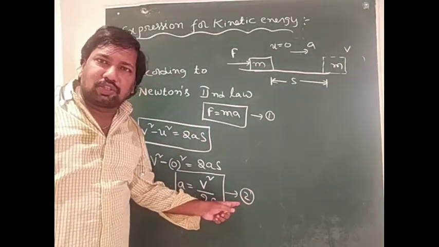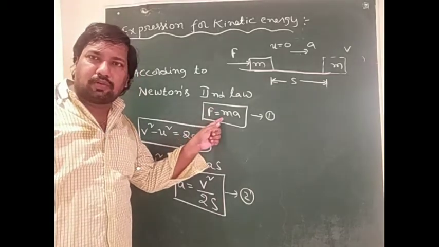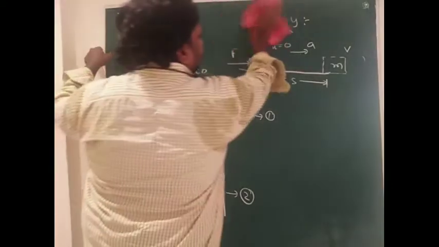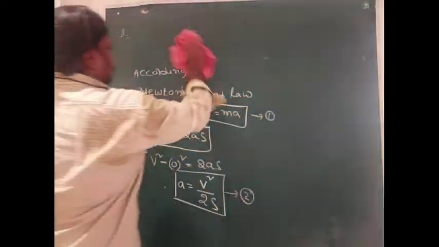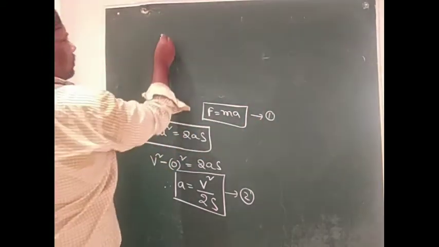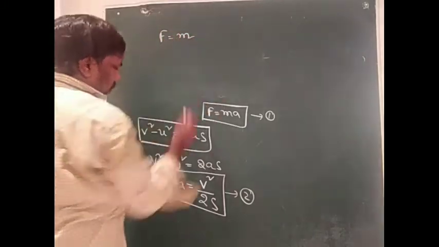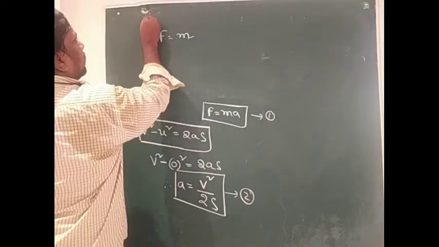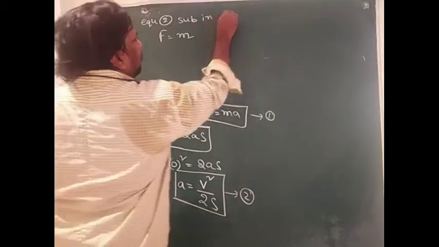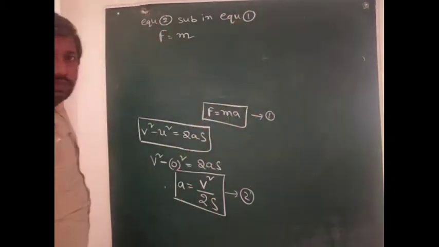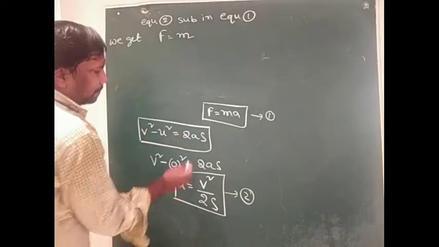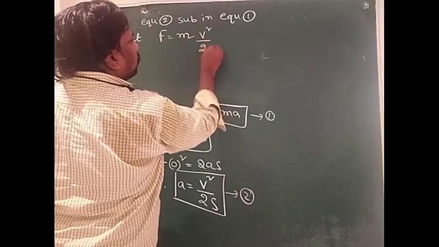Now equation number 2 is substituted in equation 1. We get F equals ma, where a is v square by 2s.